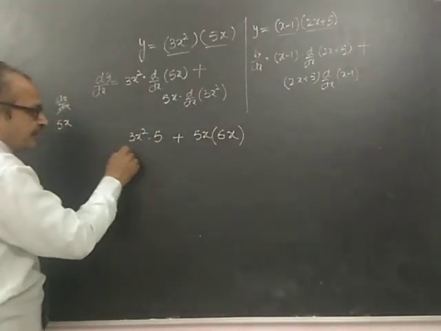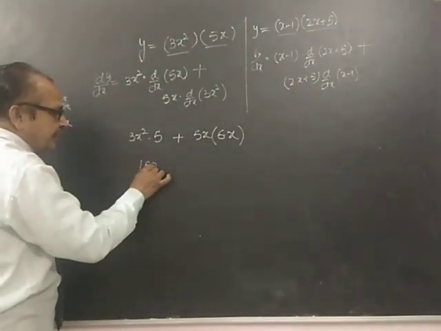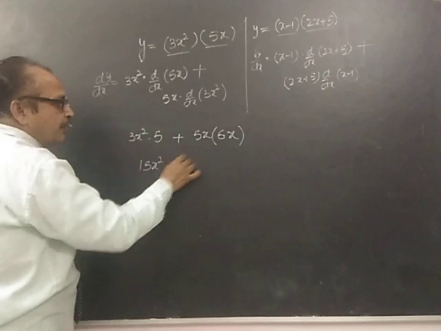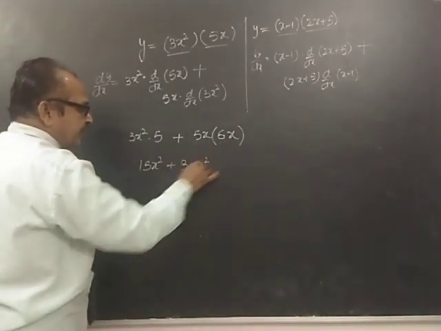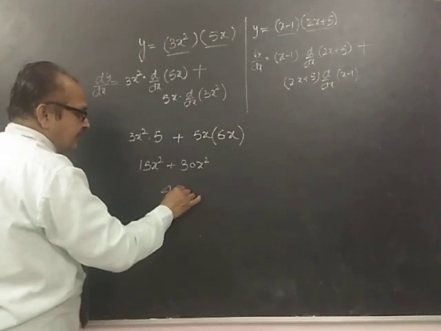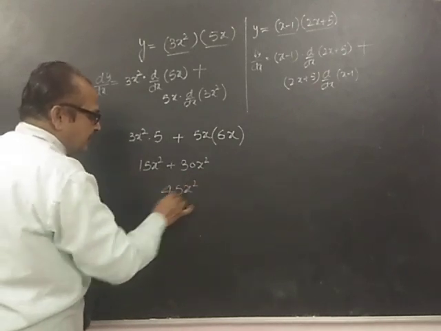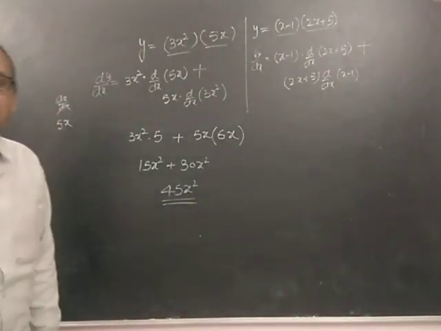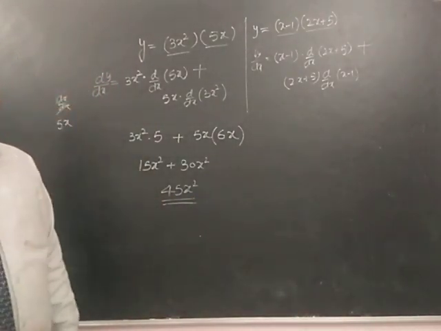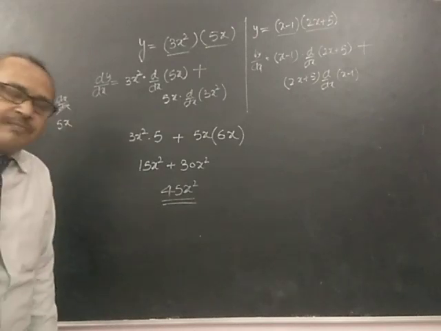So when you solve it, what do you get? 15x square plus 6 5s are 30x square. In totality, what is the answer? 45x square. Any doubt? Is it clear?